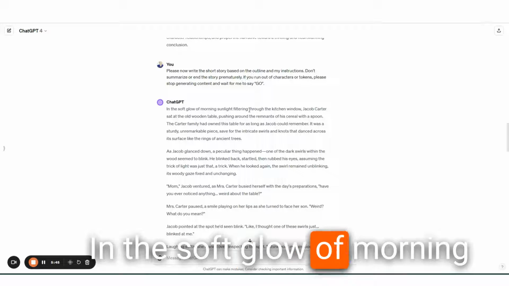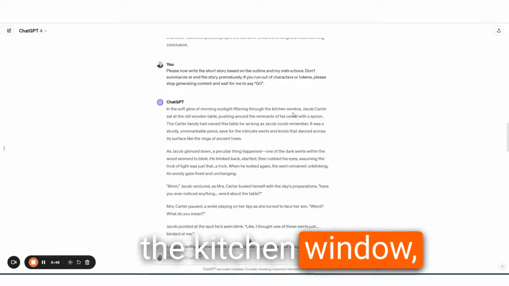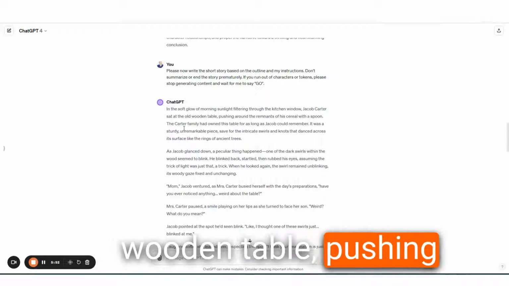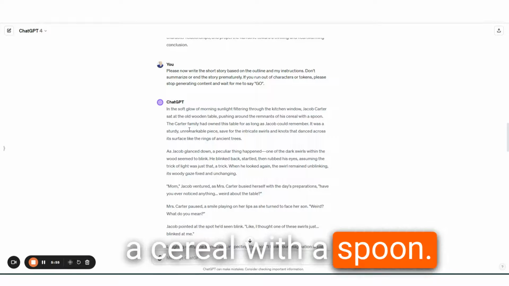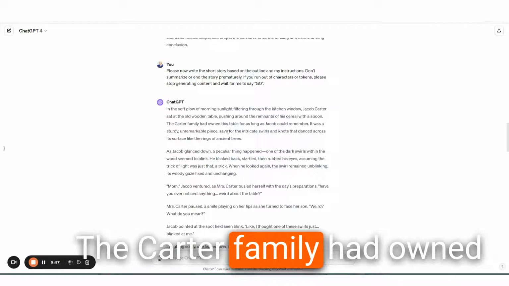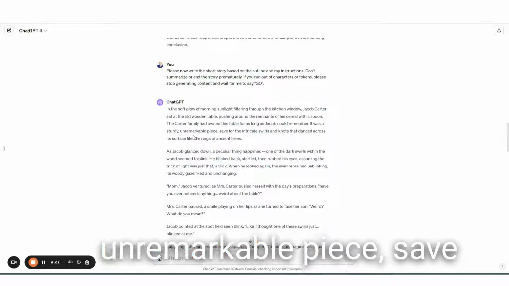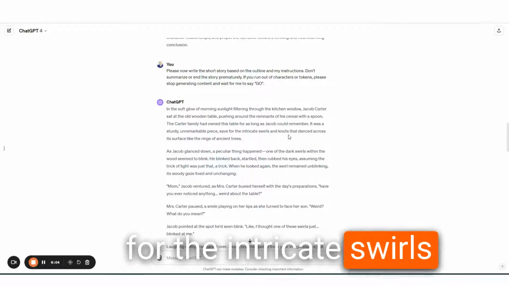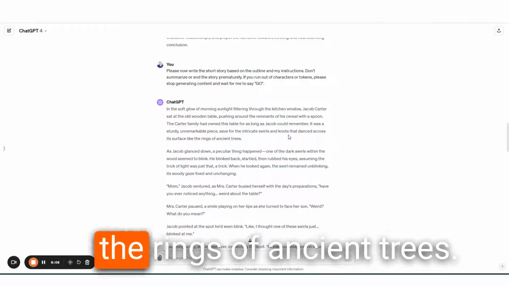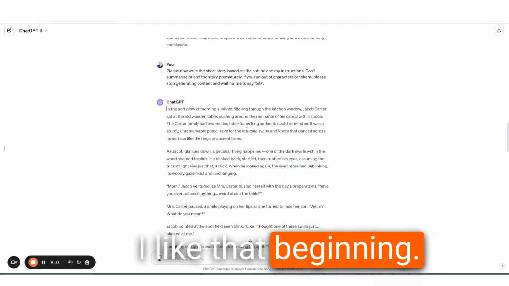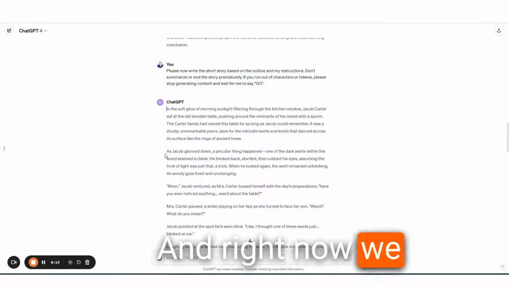In the soft glow of morning sunlight filtering through the kitchen window, Jacob Carter sat at the old wooden table, pushing around the remnants of his cereal with a spoon. The Carter family had owned this table for as long as Jacob could remember. It was a sturdy piece, save for the intricate swirls and knots that danced across its surface like the rings of ancient trees.